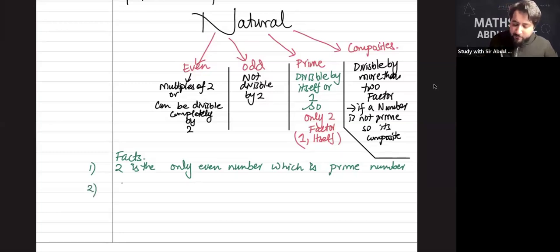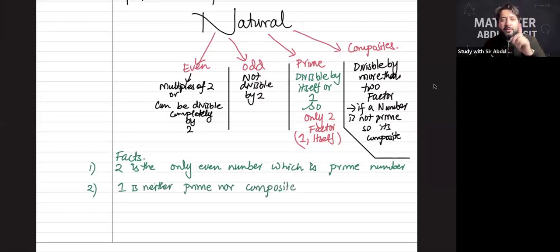Fact two: 1 is neither prime nor composite. Why? Because 1 comes in table 1 only. It has only one factor, itself. It doesn't have two factors, so it cannot be a prime number, and it doesn't have more than two factors. That's because every table is a member of table 1, not 1 being a member of every table; those are two different things. So 1 is neither prime nor composite, because 1 has only one factor. 1 comes only in its own table, not in any other table.